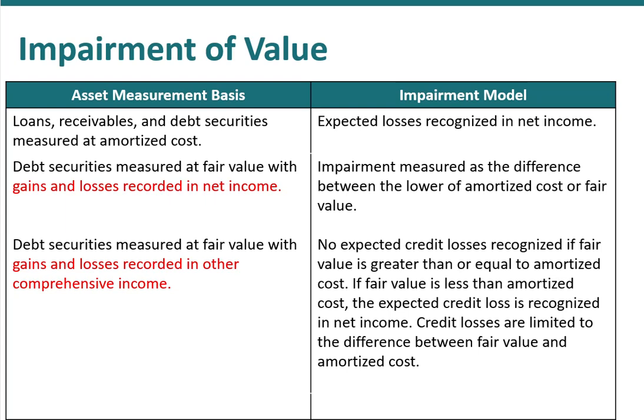However, if our fair value is less than our amortized cost, we will either have an expected credit loss or possibly an expected credit loss along with an unrealized loss on our investment. Any credit loss can't be bigger than the loss we would take if we were to turn around and sell the investment or liquidate our holdings.